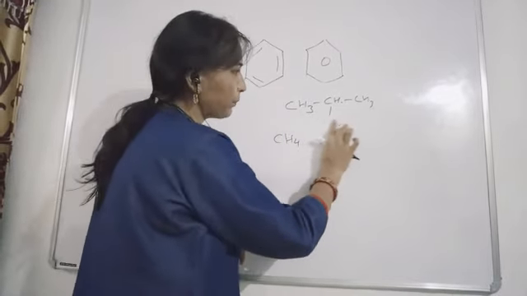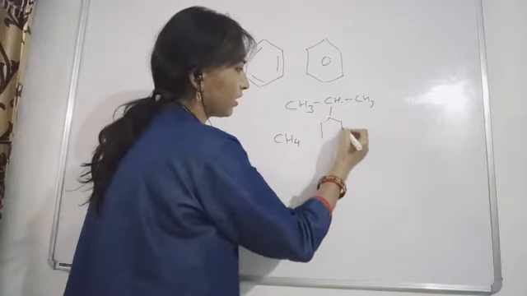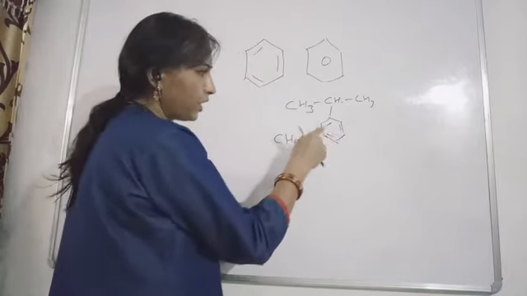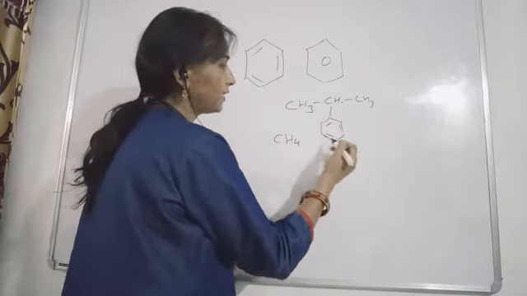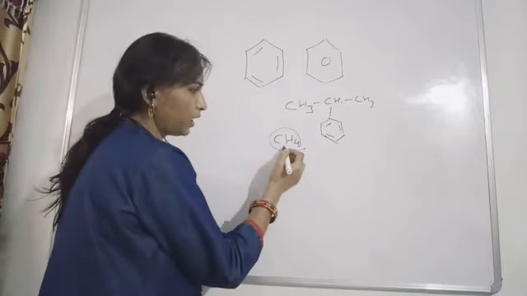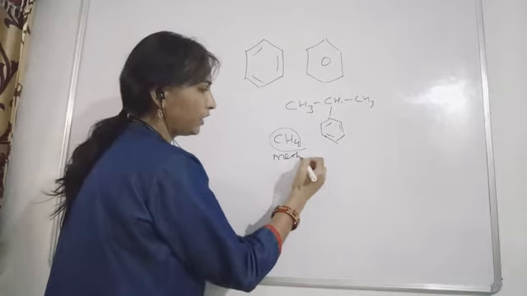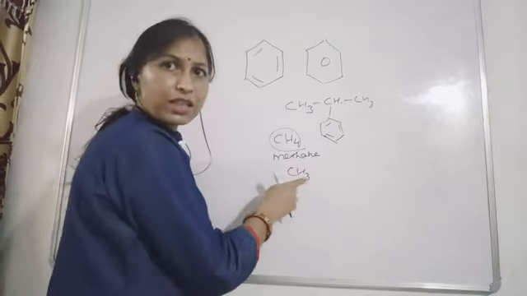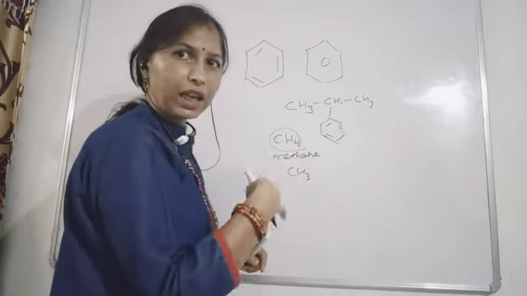Aryl group means the benzene ring is attached here. See, CH4 is methane, and if we write CH3, it will be called a methyl group.